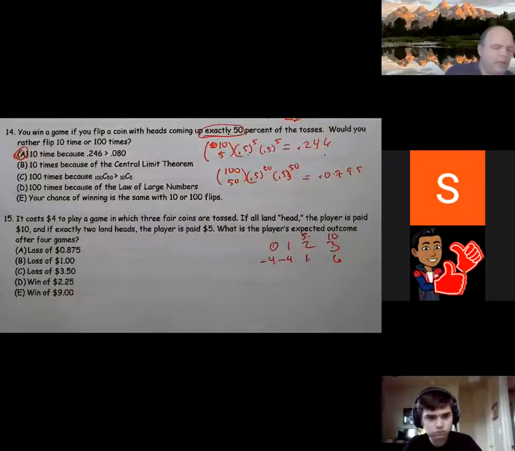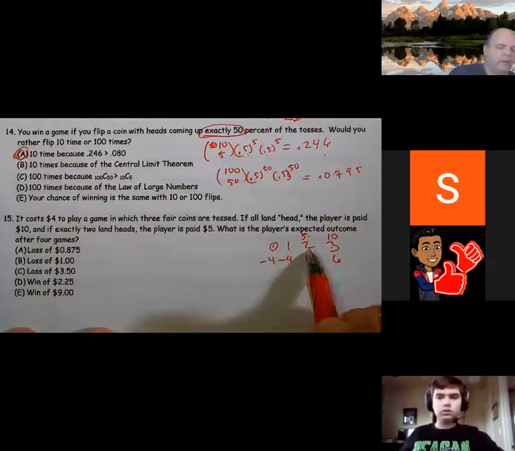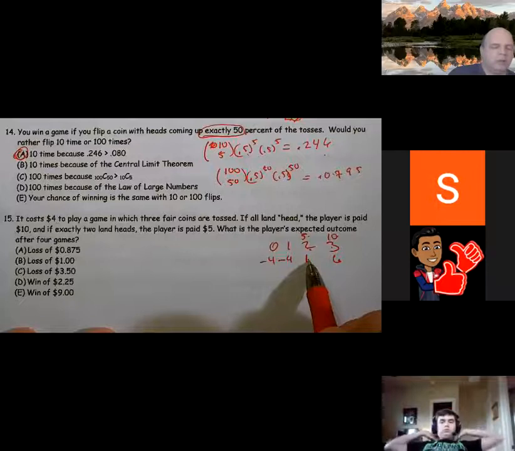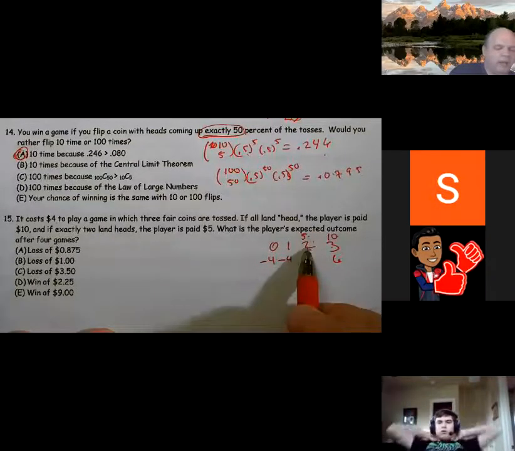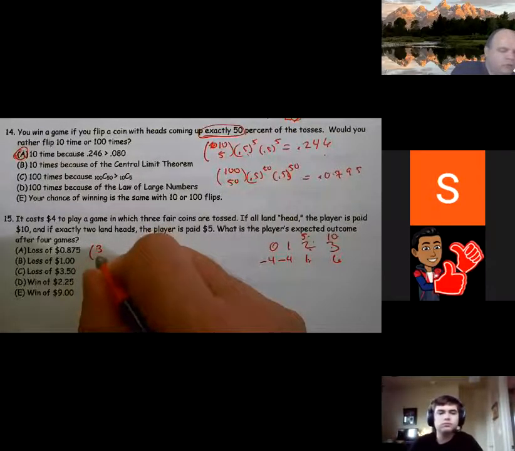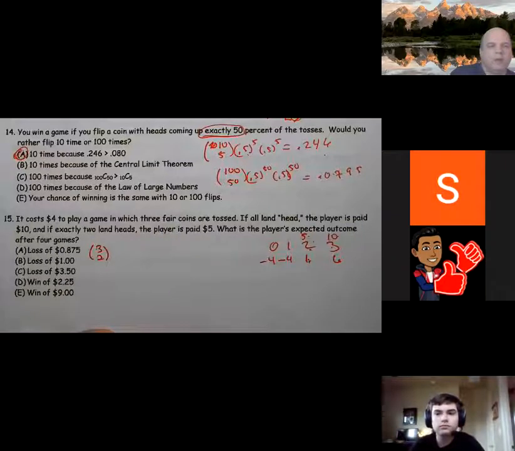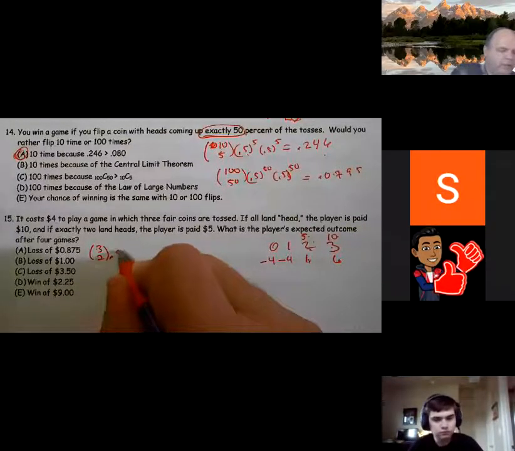So when I go about playing this game, I can actually win with a binomial here. And the probability of this happening is 3 choose 2. 3 choose 2. Probability of a heads is 0.5.